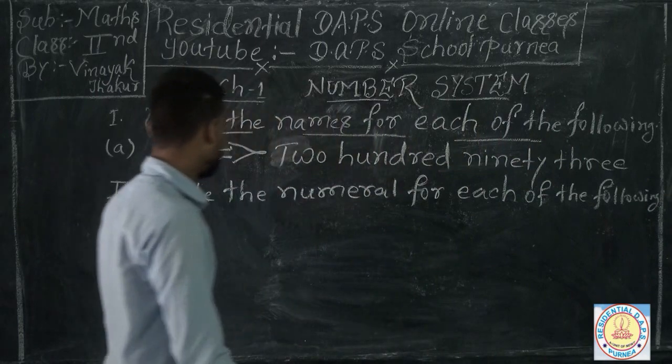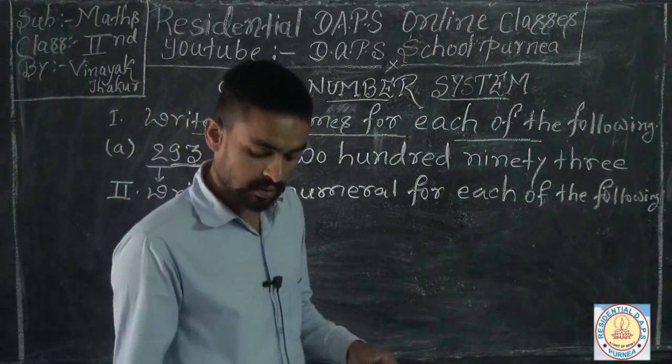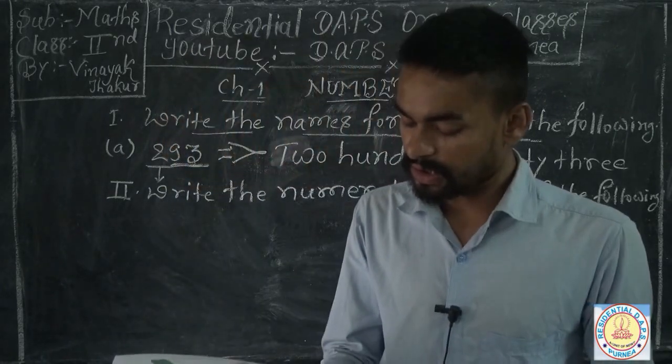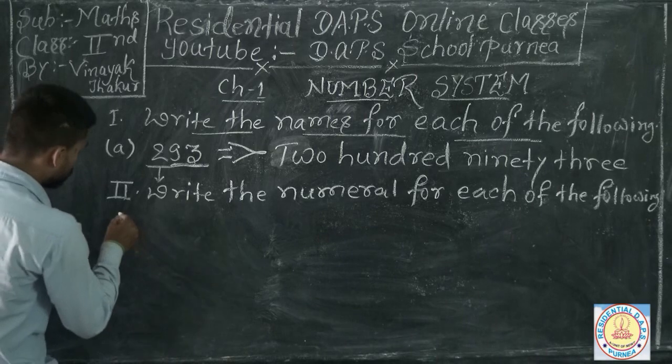Here you have to focus on the number names, that what is showing here. Your first question says to us